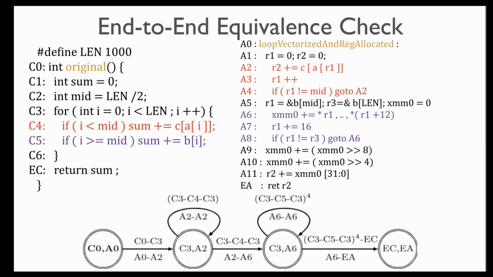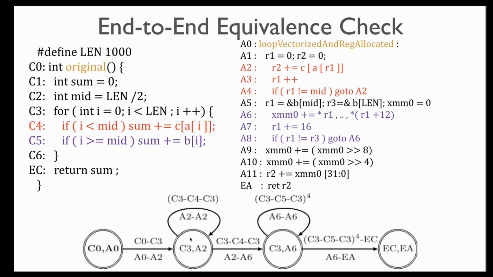So our equivalence checker works for this pair of examples, and the corresponding product program that it generates is shown at the bottom. The entry node of the product CFG is C0, A0, which is basically the entry of both the programs. And then it correlates C0 to C3 with A0 to A2. Then it has a node called C3, A2. So this program is at C3 and that program is at A2. Recall that the product program encodes the lockstep execution. So this product CFG is basically encoding what is that lockstep.